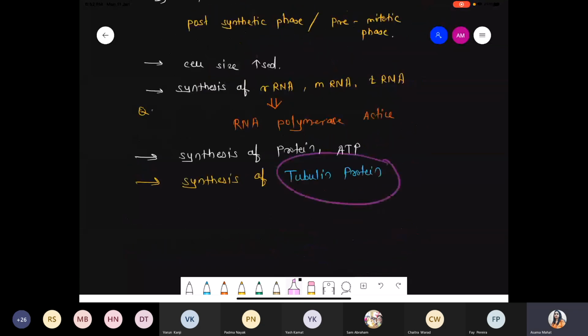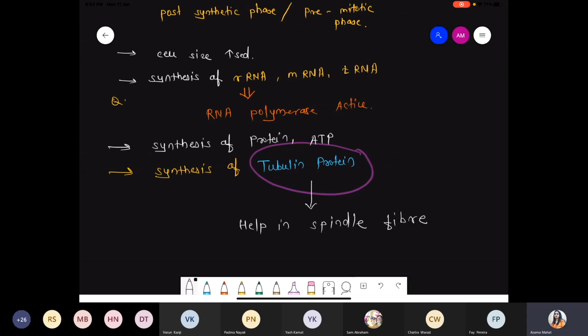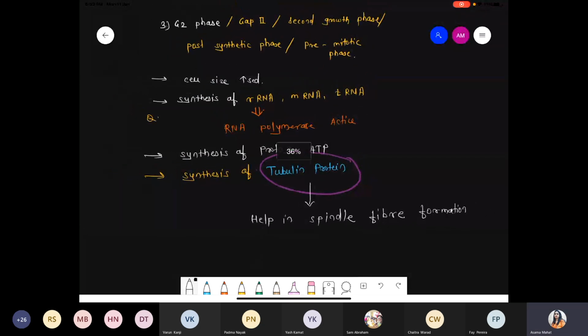You know very well, tubulin protein is an important protein which helps in spindle fiber formation. Because if there is no spindle fiber, there is no pulling of chromatids. So this is very important. And such tubulin protein helps in spindle fiber formation. Got it? Okay?